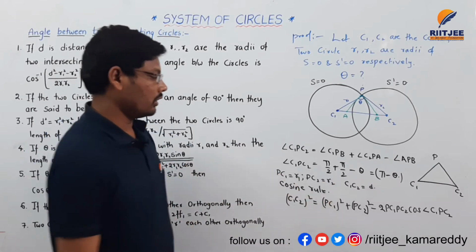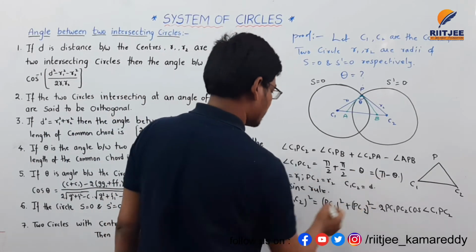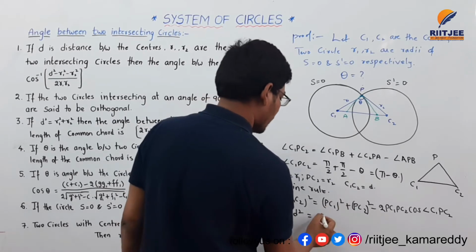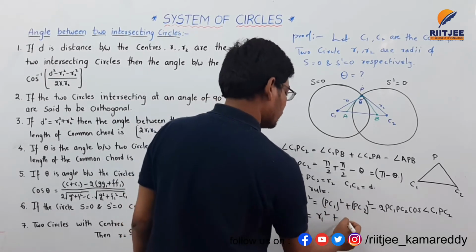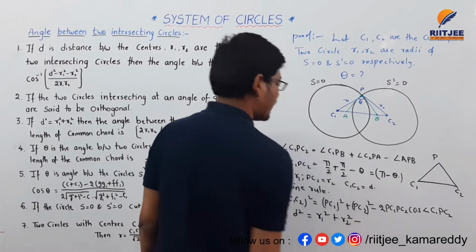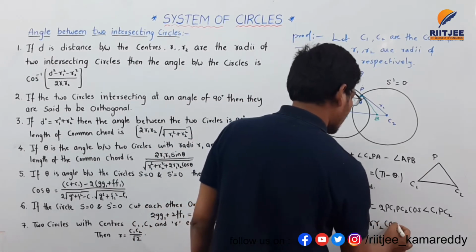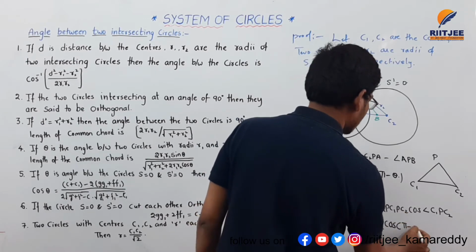So if you substitute C1C2 as d, so d square, and PC1 as r1, PC2 as r2, we get minus 2 r1 r2 cos of pi minus theta.